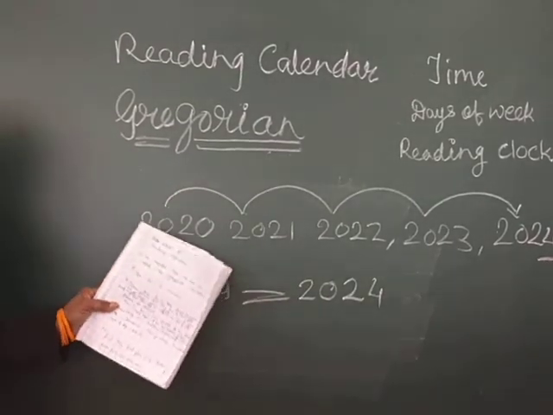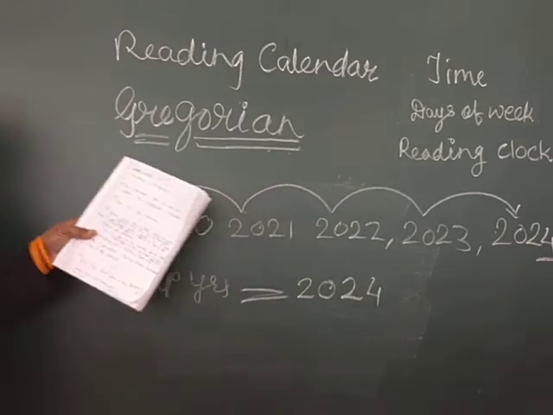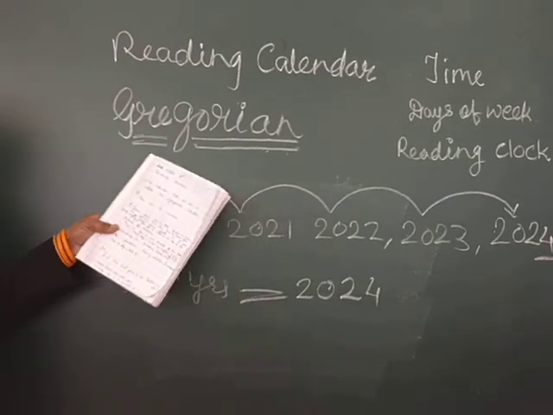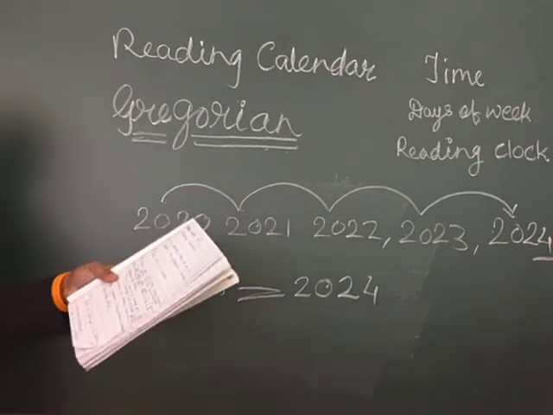And which calendar do we follow? We follow the Gregorian calendar. Gregorian. Repeat after me. Gregorian. Okay.